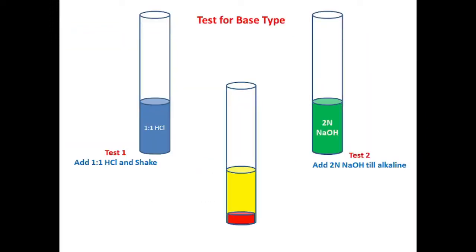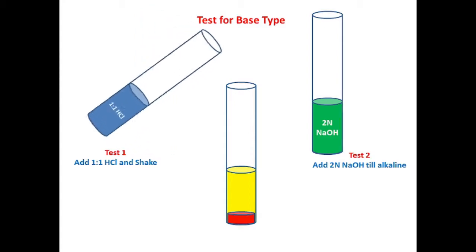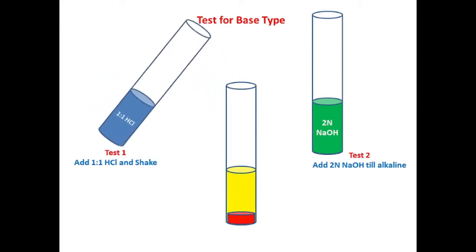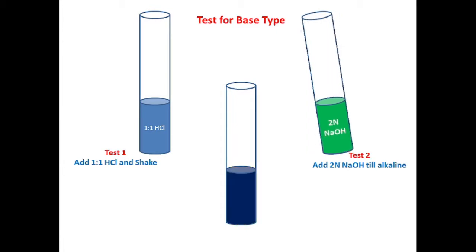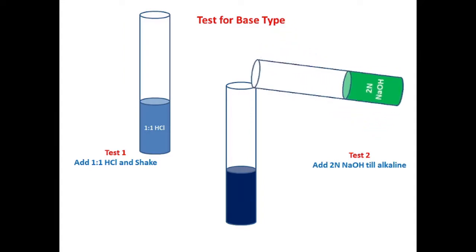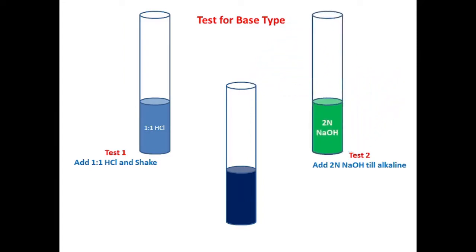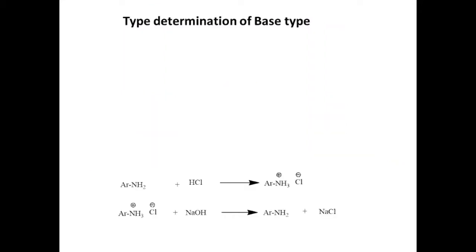This is the test for base type. Take mixture in test tube and add 1:1 HCl solution and shake it. Substance soluble, then base may be present. To this filtrate, add 2 normal NaOH. Formation of precipitate indicates that base is confirmed. This is the reaction and this is the test for base type.